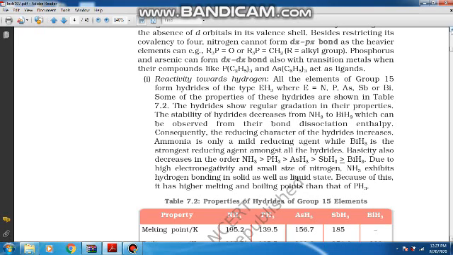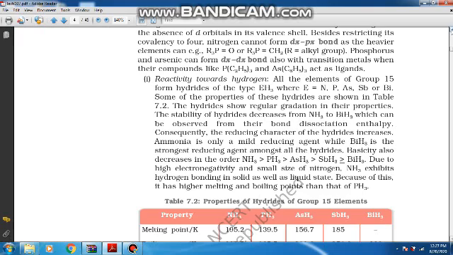Nitrogen shows anomalous behavior on account of three main reasons. Number one, absence of d orbital. Number two, very high electronegativity. Number three, its very small size. And then how does it show anomalous behavior? It shows anomalous behavior as most of the other elements of the group may extend their covalency, or you can say the oxidation state, till +5, ranging from -3. But nitrogen is restricted to a maximum covalency of 4 only on account of the absence of d orbital.